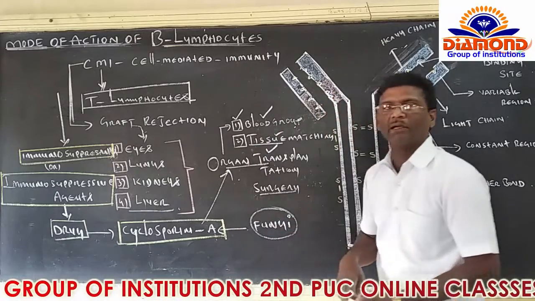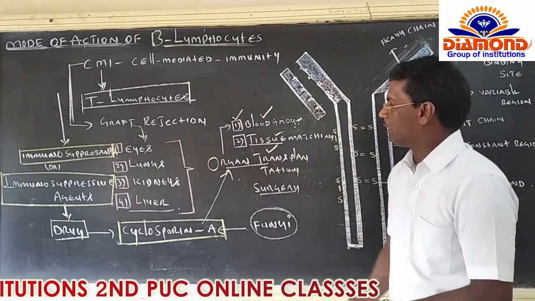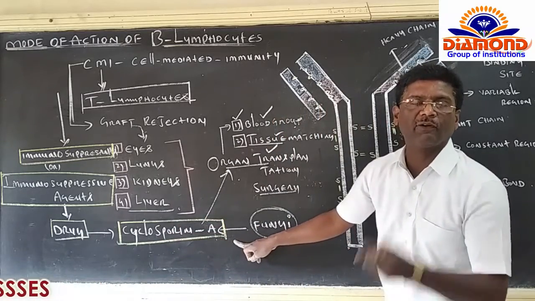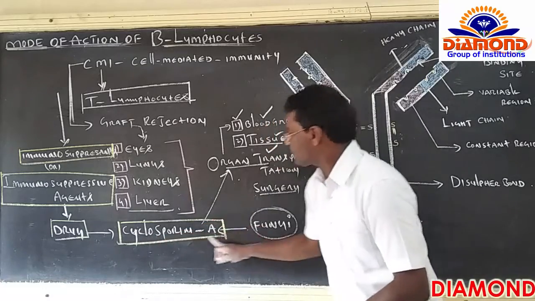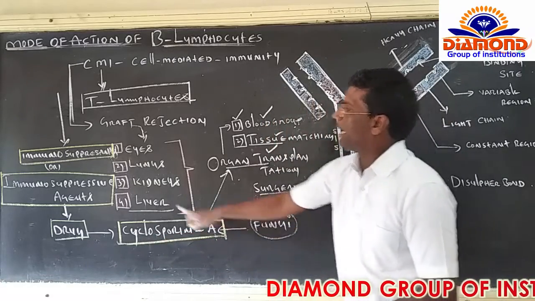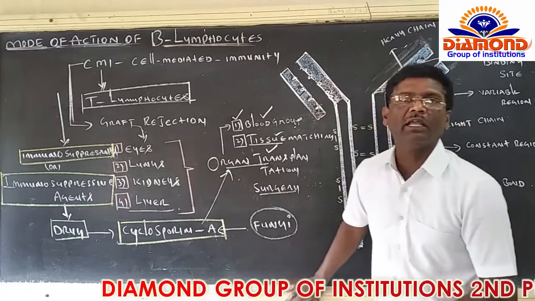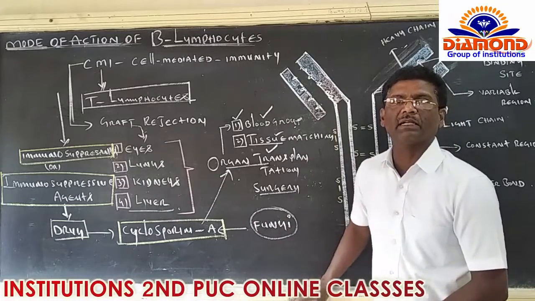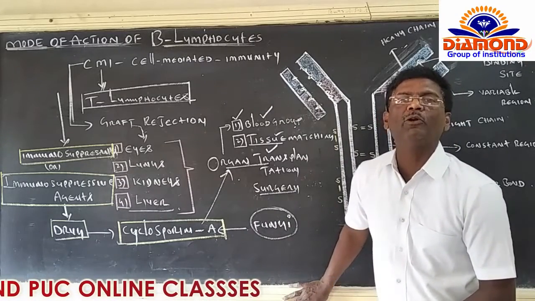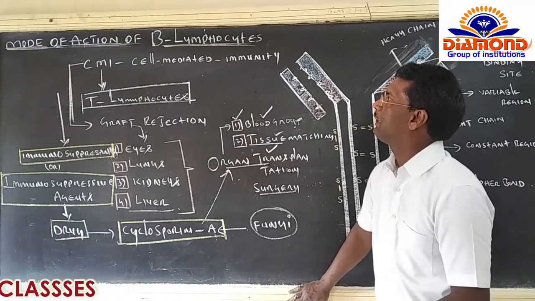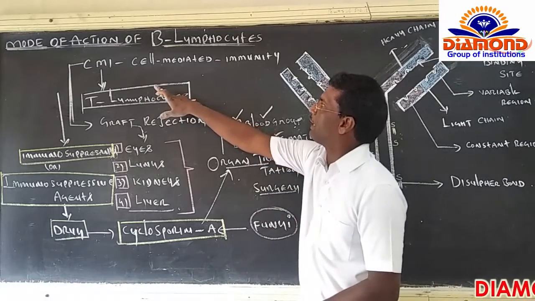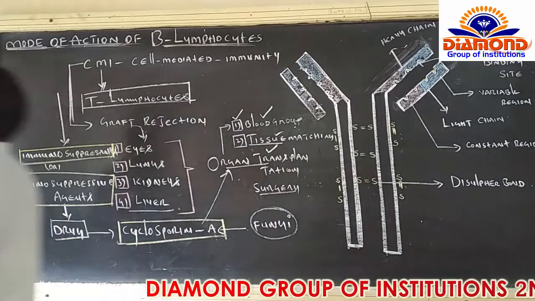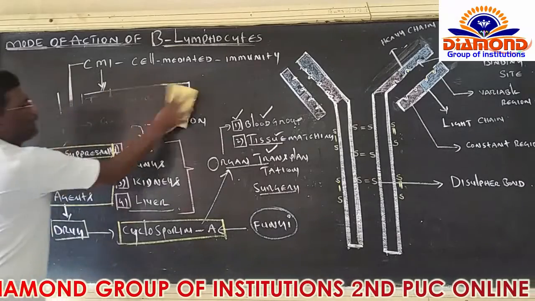From the board examination point of view, this question is very, very important. What is the use of cyclosporin A? That's what they ask every year for 1 mark. The use of cyclosporin A is that it is used as an immunosuppressive agent or immunosuppressant. If you write this in one word, you will get 1 mark, 100%. Immunosuppressive agent or immunosuppressant, right? That is the end of the graft rejection which is maintained by CMI. Behind the CMI, T lymphocytes are present there, right? Now come to the point here.